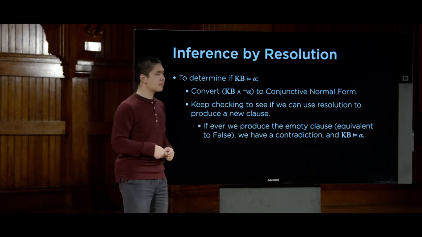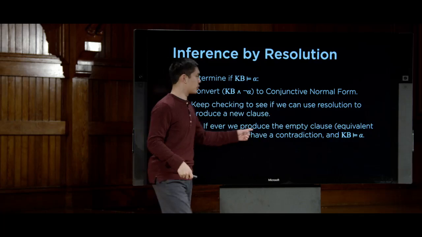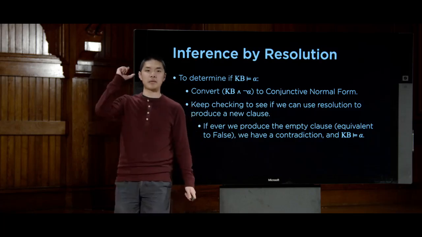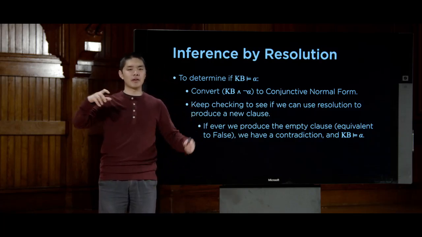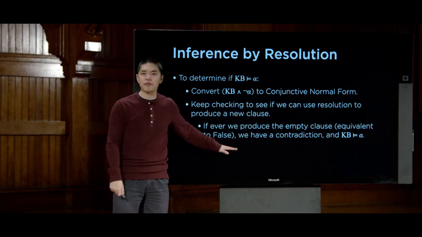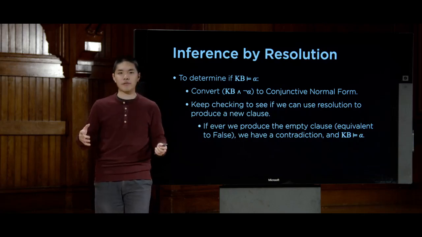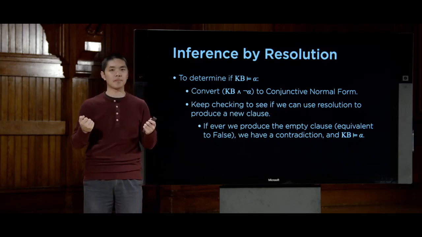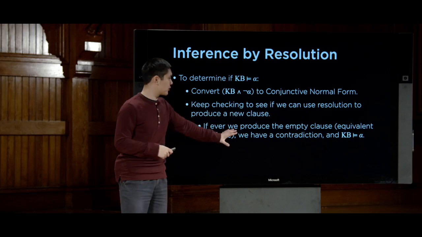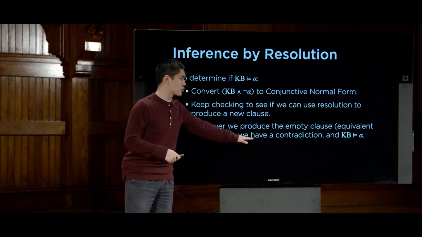Now, it just so may happen that eventually we may produce the empty clause, the clause we were talking about before. If I resolve P and not P together, that produces the empty clause. And the empty clause we know to be false, because we know that there's no way for both P and not P to both simultaneously be true. So if ever we produce the empty clause, then we have a contradiction.